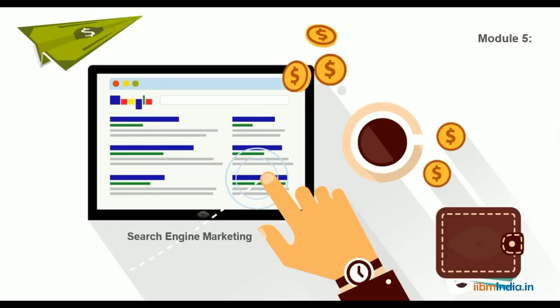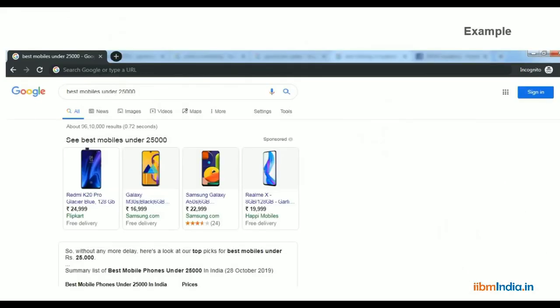Next one is search engine marketing. As I said, SEO is bringing the website to the top position in an organic way. There we do not pay even one rupee to anyone, and we get the keyword in the top position. Search engine marketing is a completely paid way. We pay an amount to Google and bring the keywords to the top position.